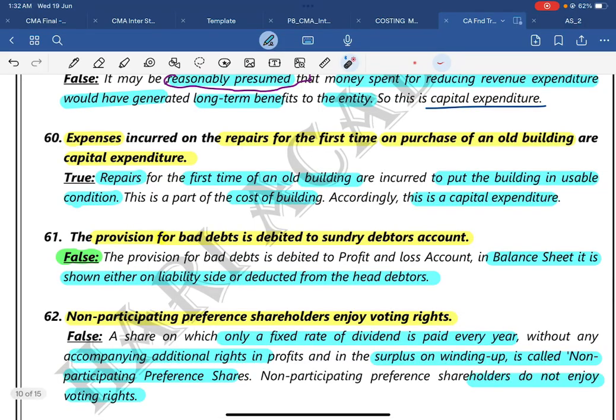Question number 60. Expenses incurred on repairs for the first time on purchase of an old building are capital expense. The answer is true, because while purchasing an old or damaged building, I need to change things, I need to whitewash it, everything needs to happen for the first time on purchase of an old building. It should be put in a usable condition. Usable condition is the key word. This cost is a part of cost of building, so it is a capital expenditure.